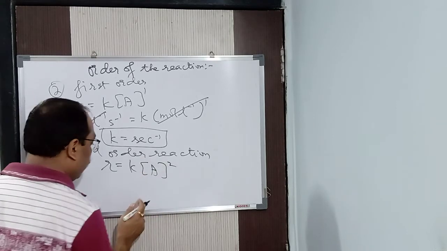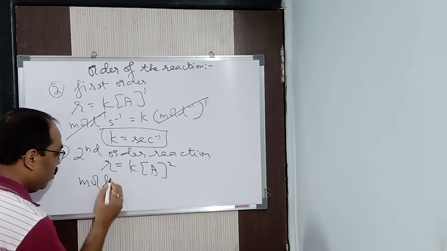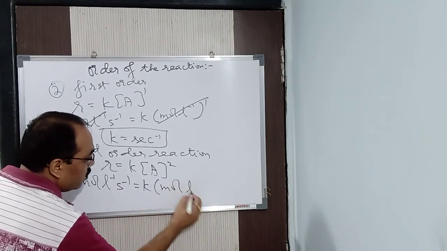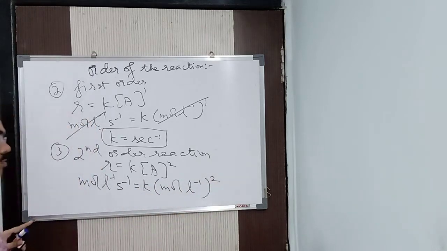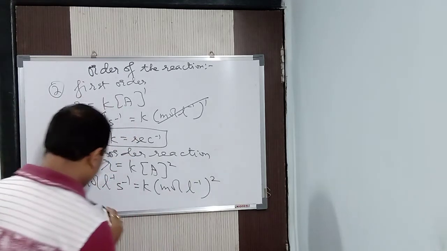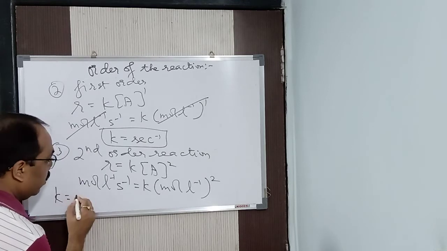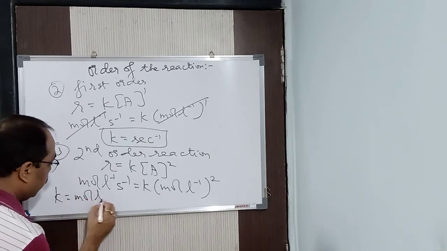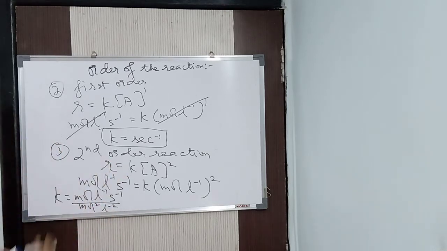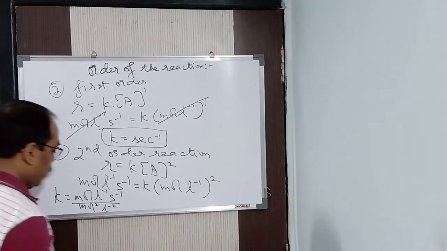Now I think you will be able to follow it. So R is same thing, moles per liter per second. K into what it will be? Moles per liter to the power 2. Yes or no? To the power 2. So now here, see here, K will be nothing but moles per liter per second divided by, what it will be? Mole square and liter to the power minus 2. Expand it, na? Mole square liter to the power minus 2.